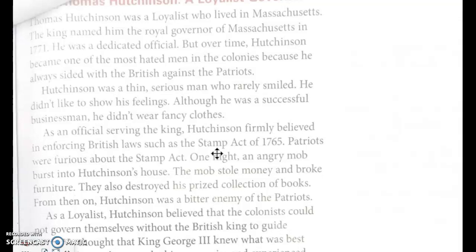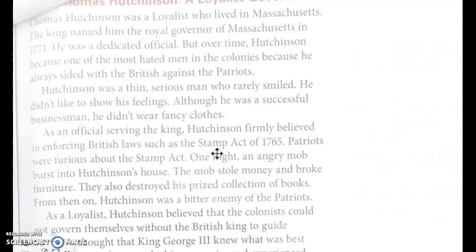Hutchinson was a thin, serious man who rarely smiled. He didn't like to show his feelings. Although he was a successful businessman, he didn't wear fancy clothes. As an official serving the king, Hutchinson firmly believed in enforcing British laws such as the Stamp Act of 1765. Patriots were furious about the Stamp Act.